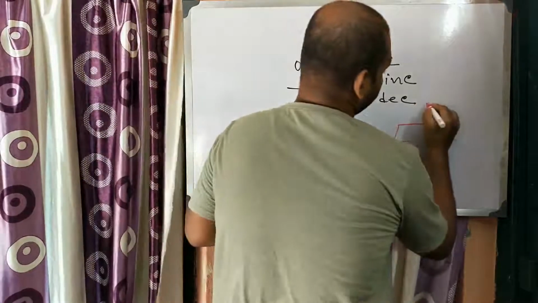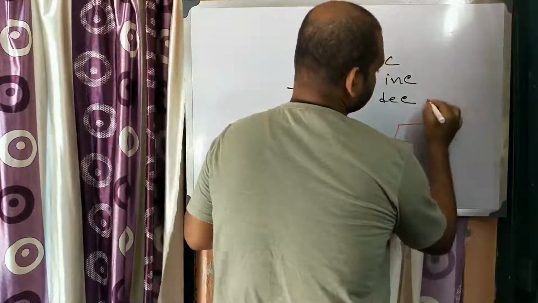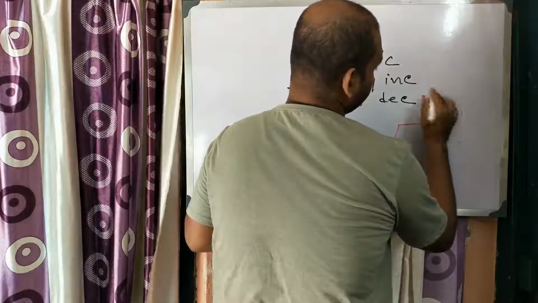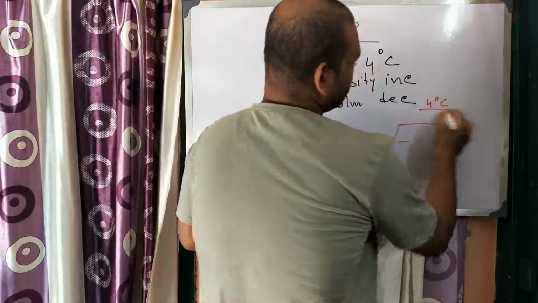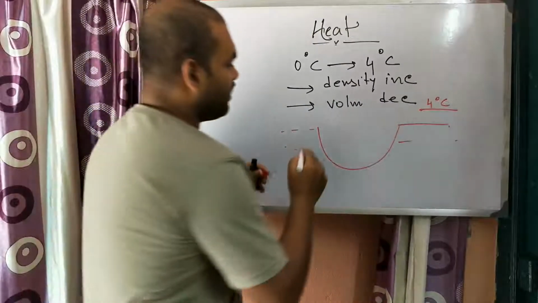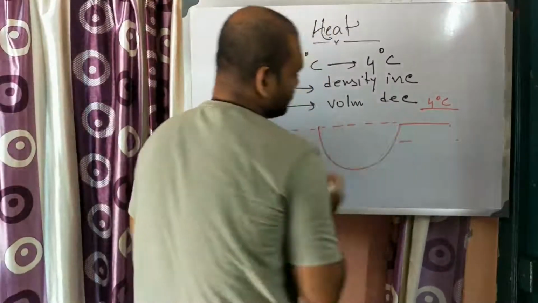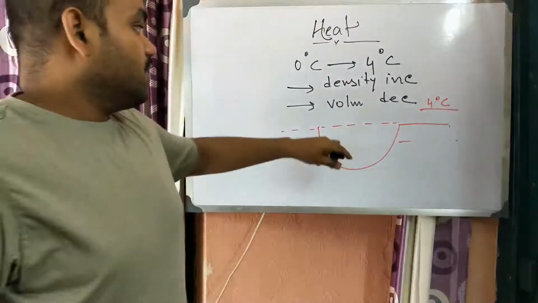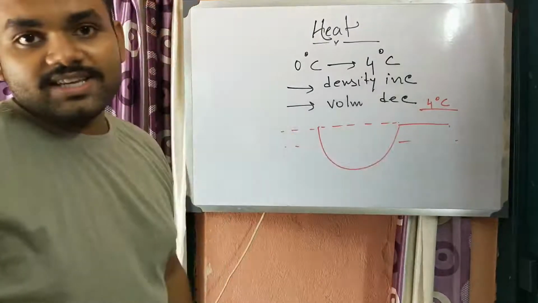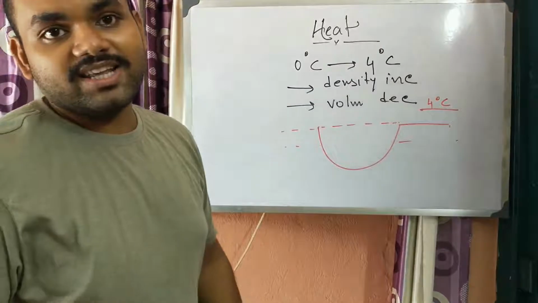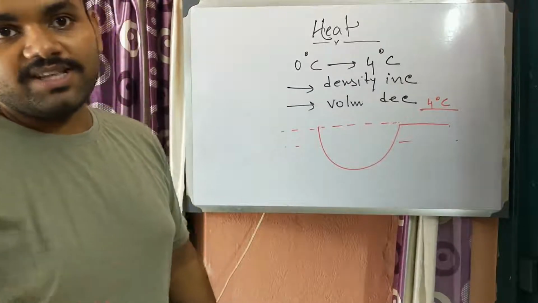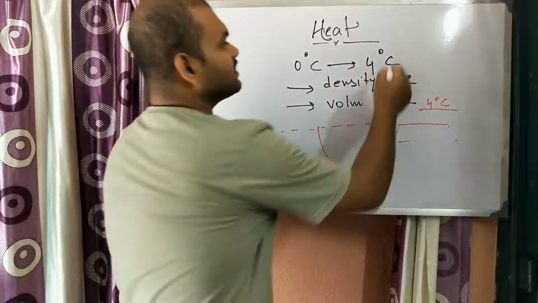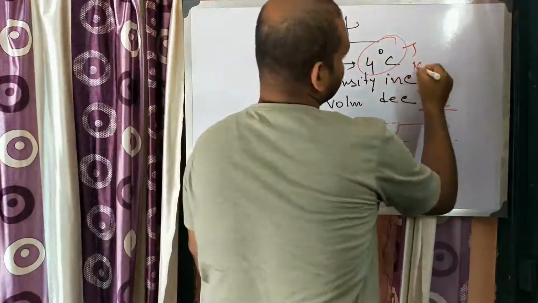Whenever the ambient air temperature decreases to 4 degree Celsius, the first layer of this water body is at 4 degree Celsius. At 4 degree Celsius, water is having the maximum density.